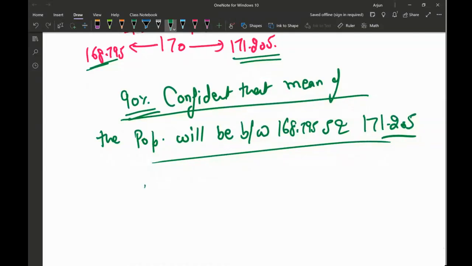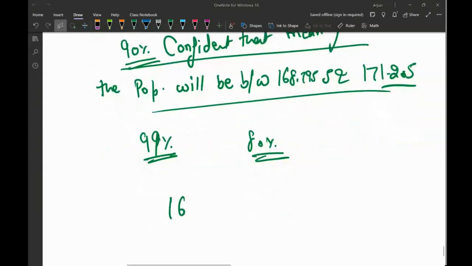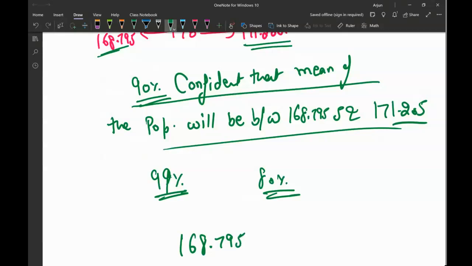This way you can also create a 99% confidence interval, or an 80% confidence interval. So that's how you create a confidence interval. In the end, how are you going to write it? 168.795 less than or equal to the mean of the population, less than or equal to 171.205.